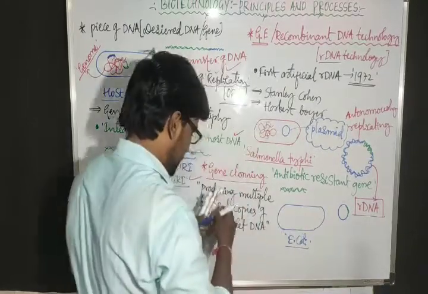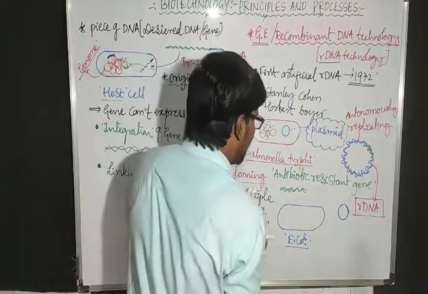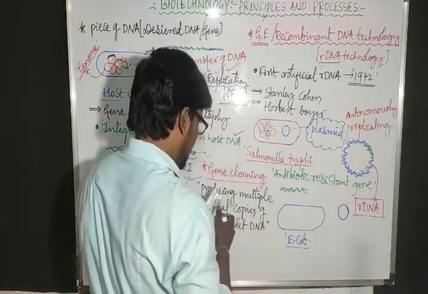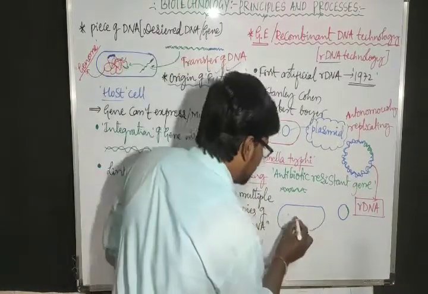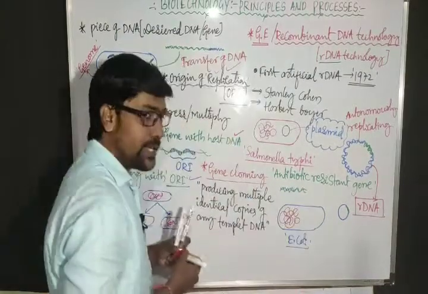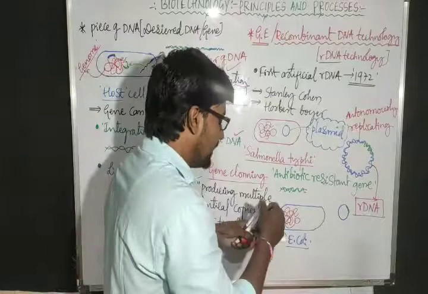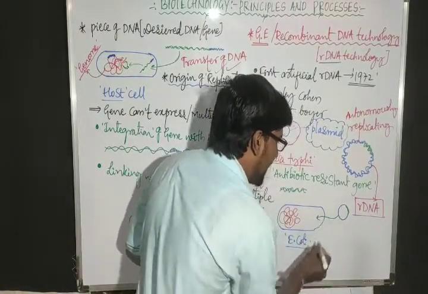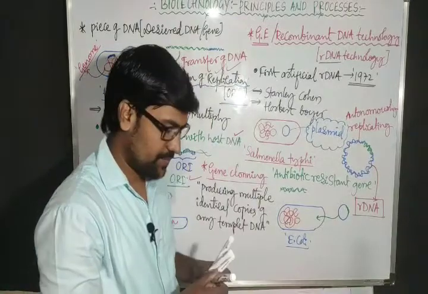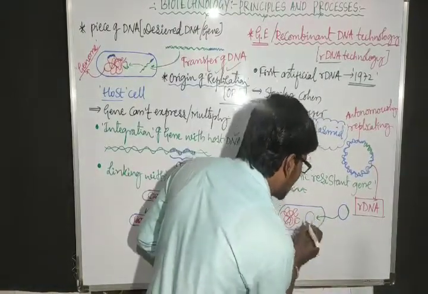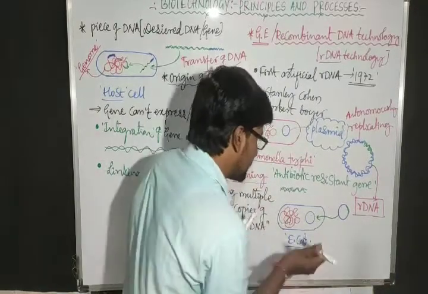Already the E. coli cell has its own DNA. Now this rDNA entered into the E. coli cell, right?